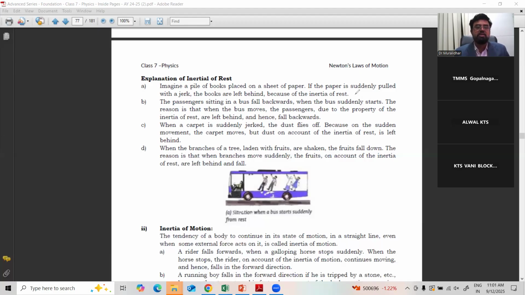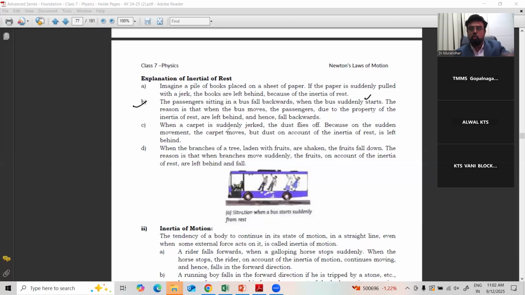The second one, see, I just now told: a passenger sitting in a bus falls backward when the bus suddenly starts. The reason is that when the bus moves, the passengers, due to the property of inertia of rest, are left behind and hence fall backward.